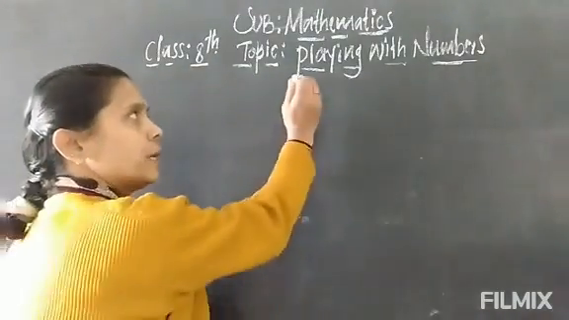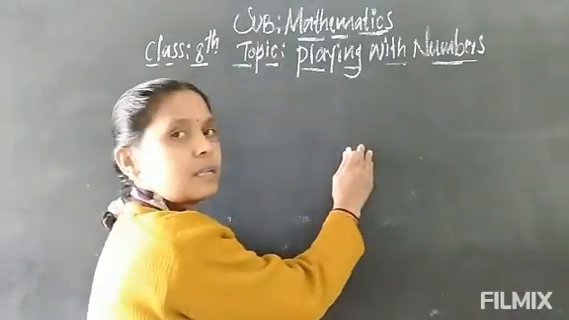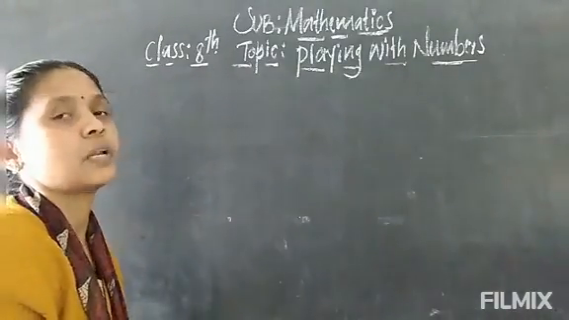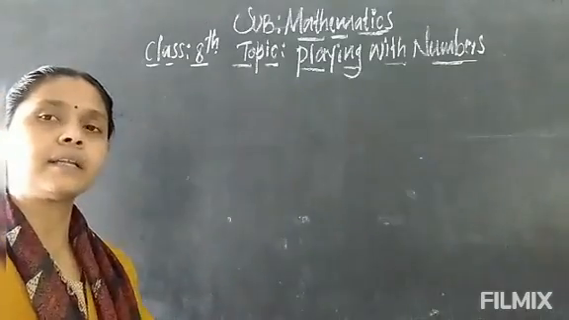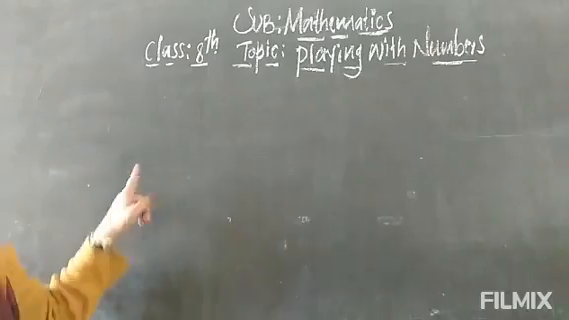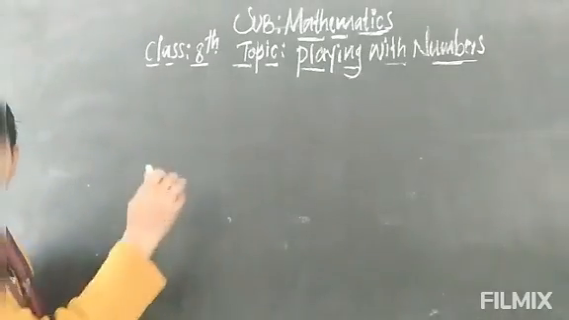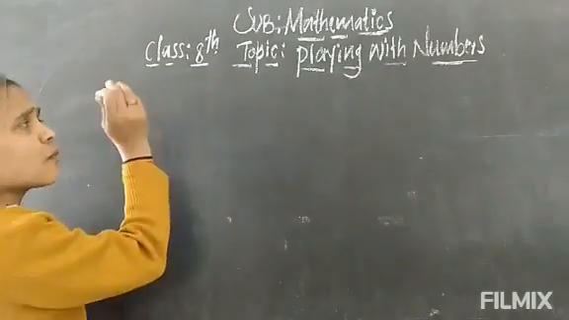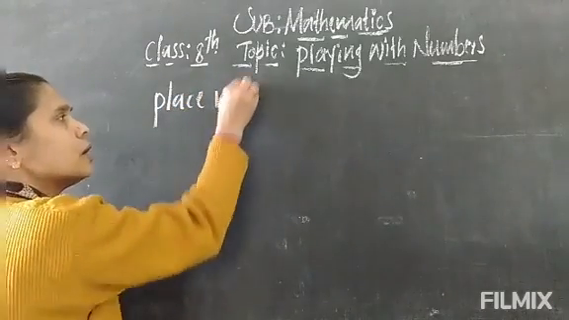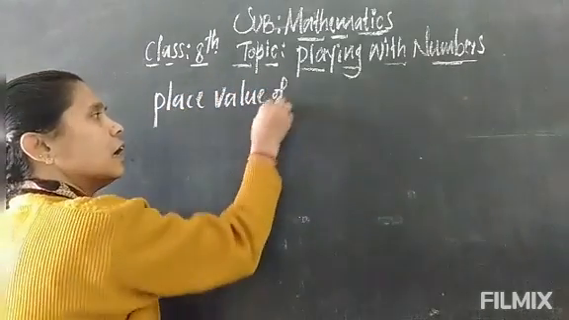Let me play the numbers. How do we have to play the number? By taking the place value table and by taking the alphabets, we have to play the numbers. Let me see, children, how to play. Before that, we have to take the name: the place value of a digit.